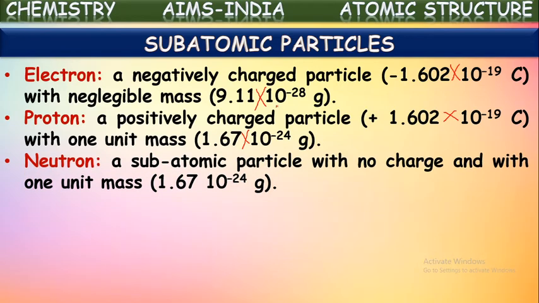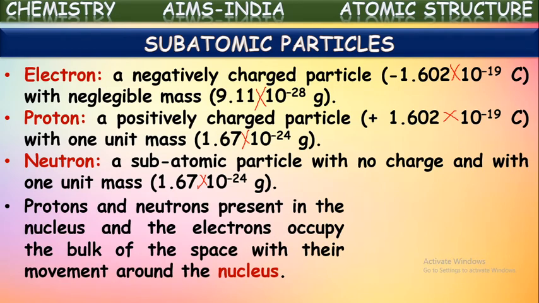Okay, next subatomic particle, the neutron. Neutron is a subatomic particle with no charge. Neutrons have no charge; they are chargeless particles, and their mass is almost equal to the mass of protons. So in mass, protons and neutrons are the same. Coming to charge, electrons and protons have the same quantity of charge but opposite in sign. Neutrons have no charge. Their mass is approximately 1 AMU, that is 1.67 into 10 to the power of minus 24 grams. That's the mass of a neutron.